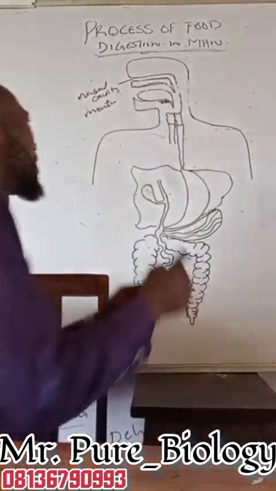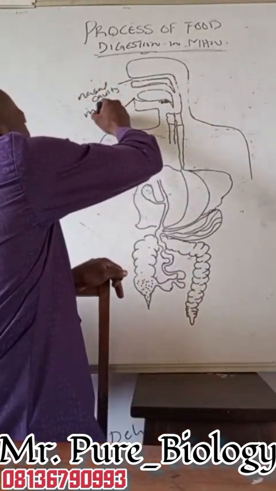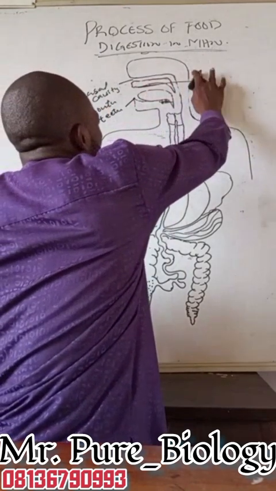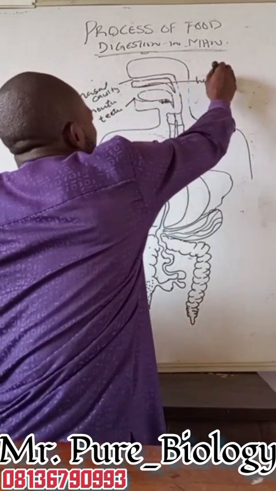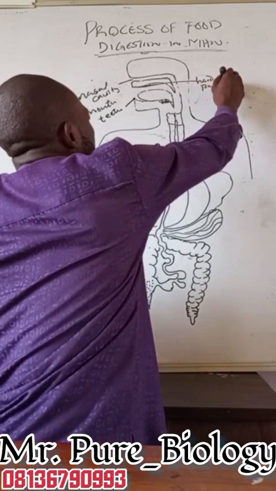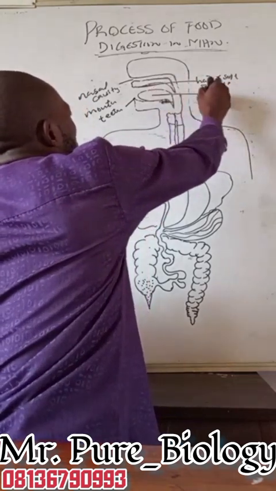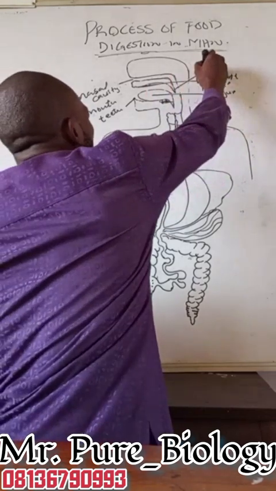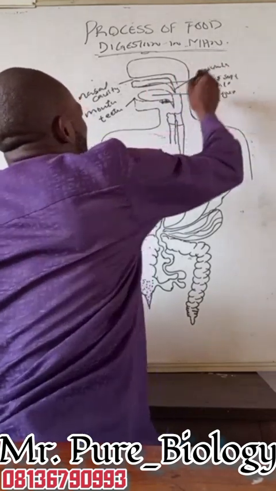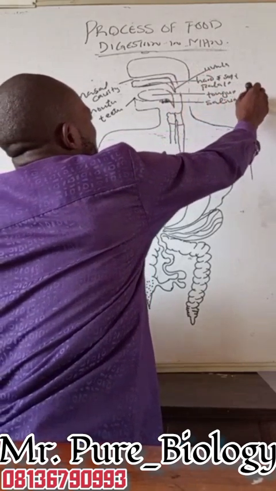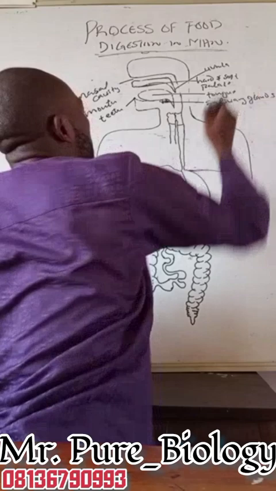We have the teeth. We have the hard and soft palate. We have the tongue. Now we have the uvula, and we have salivary glands.